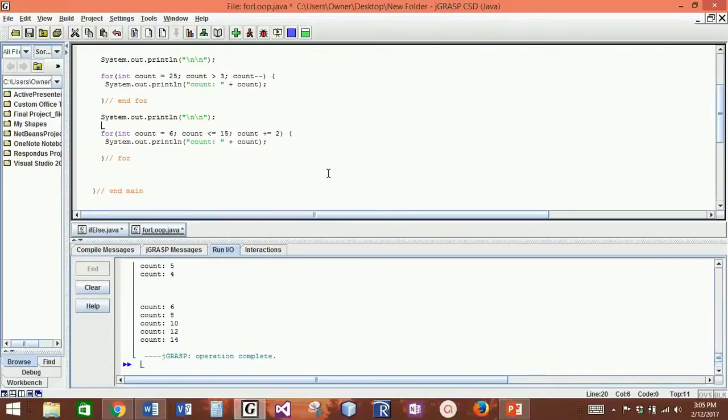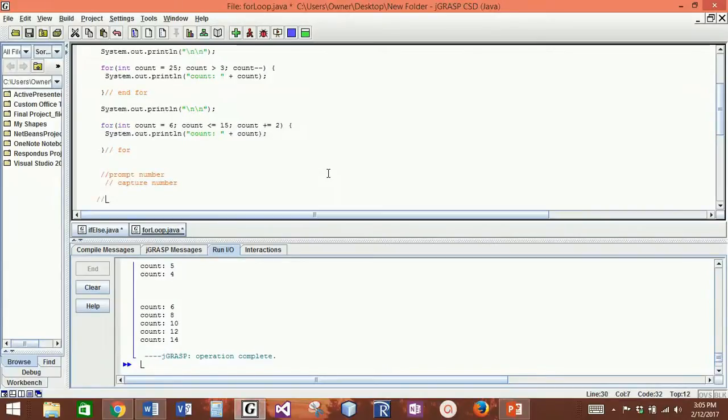All right, let's see if we can see a practical use for this for loop. How about if I were to prompt the user for a number and I would display all of the squares starting at 0 all the way up to the number that they enter? So let me write a little bit of pseudocode. The first thing that we would like to do is prompt for a number and capture the number. And the next thing that we would like to do is display the squares from 0 all the way up to their number.